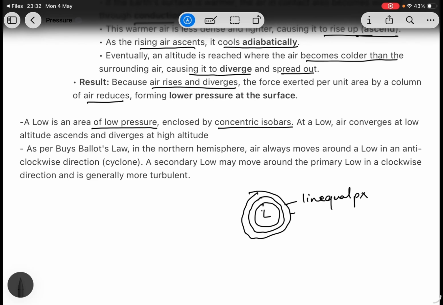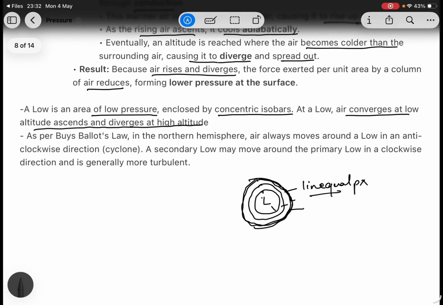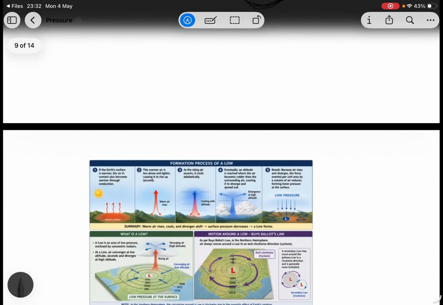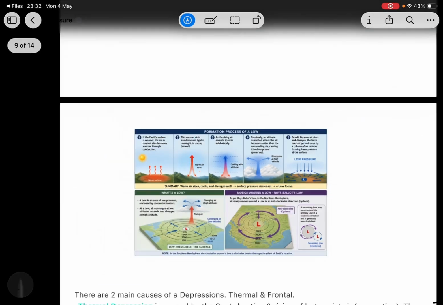These lines have different pressures, but all the areas through which each line goes have equal pressure. At low, air converges at low altitude, ascends, and diverges at high altitude. I will explain the full process in this picture.